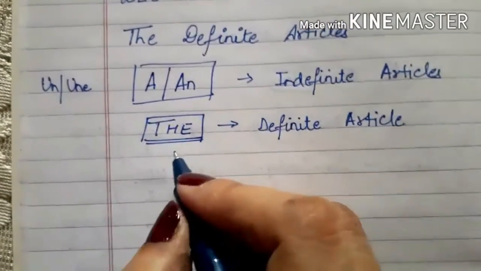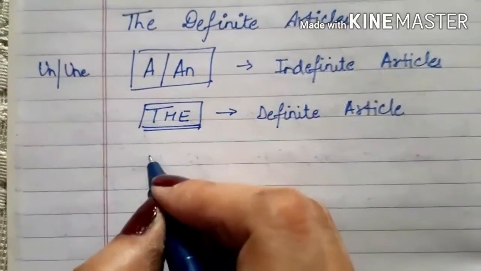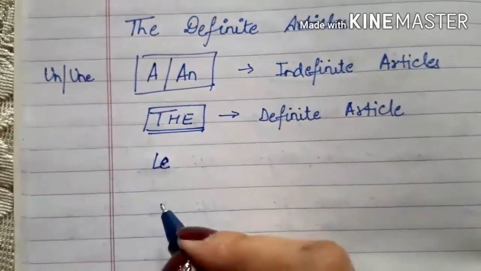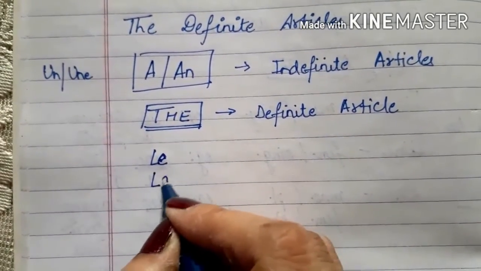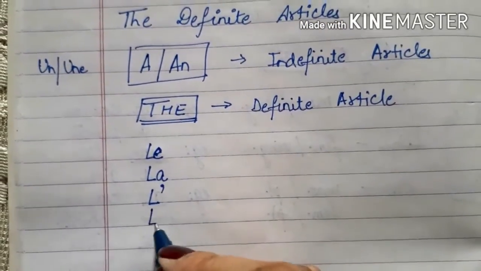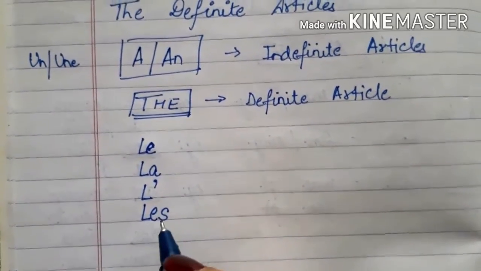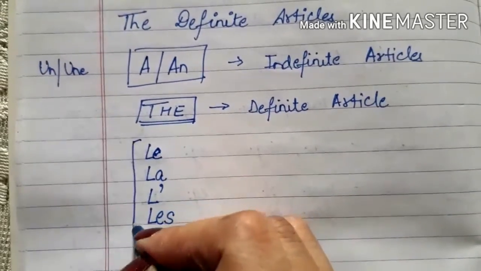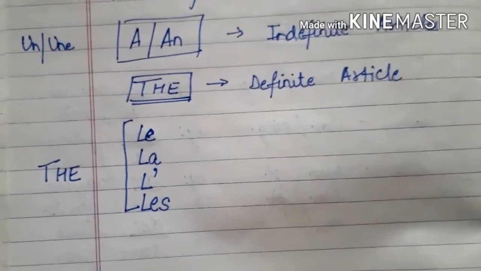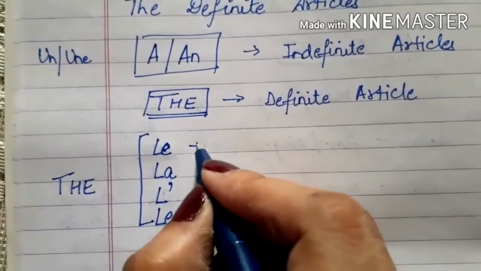Now the definite article in French is le, la, l and apostrophe, and then les. All of these mean the in English.